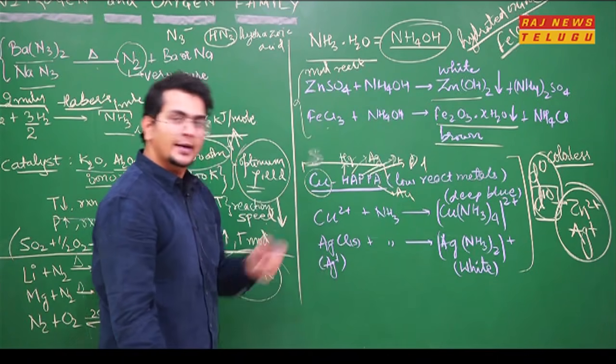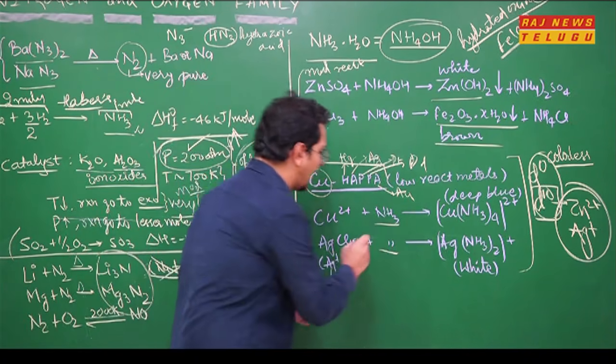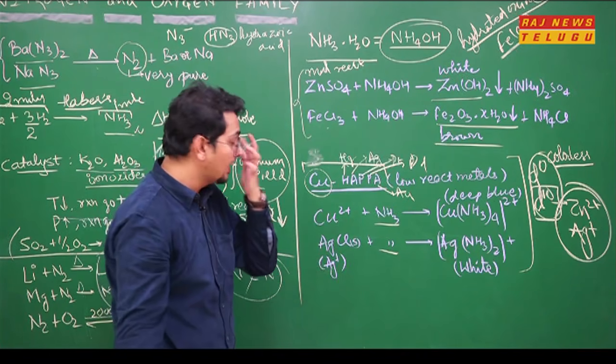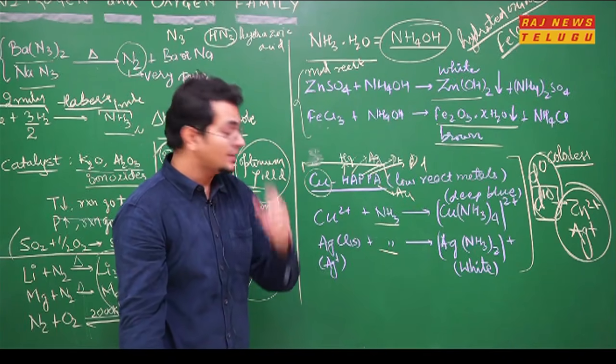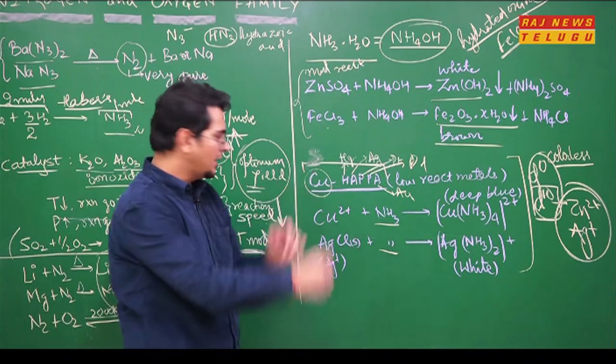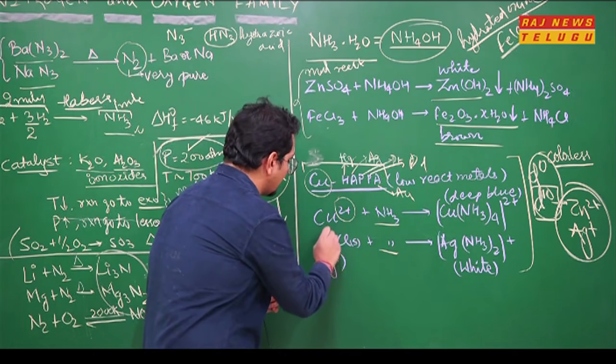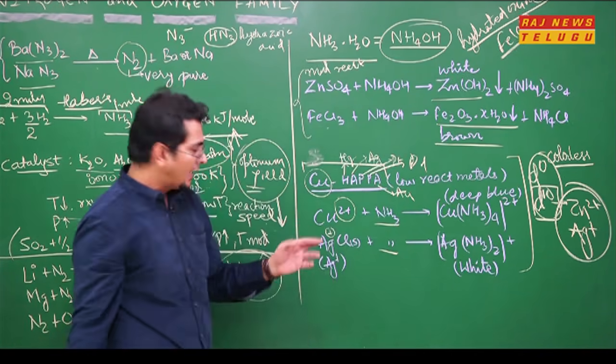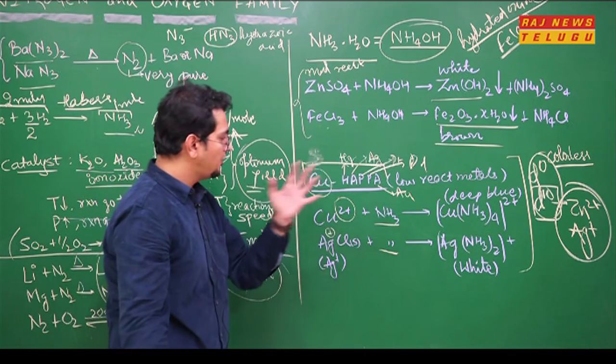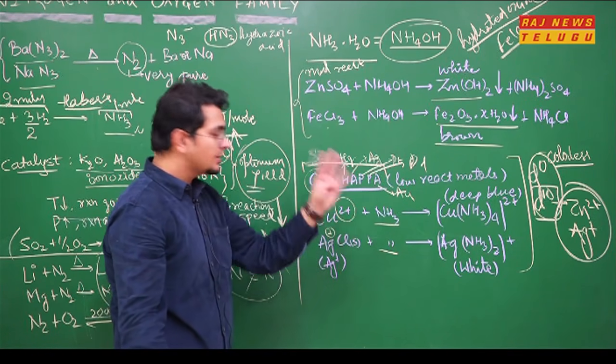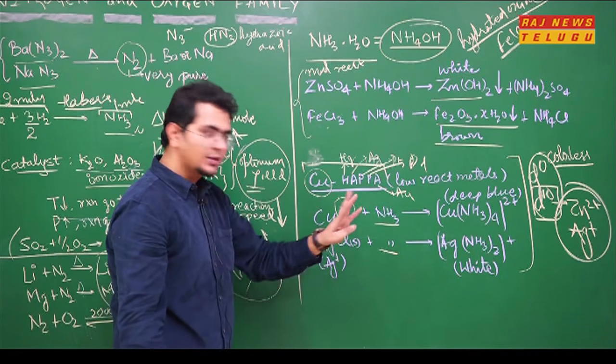This is how it reacts. With low reactive metal, what happens? Ammonia acts like a ligand. NH3 acts like a ligand. Coordination compounds, once you finish them, you will understand easily. Otherwise, just remember it. Copper is in +2 and Ag is in +1 here. So what happens with copper happa? NH3 forms a complex. +2 means 4 ammonia will come. +1 means 2 ammonia will come.